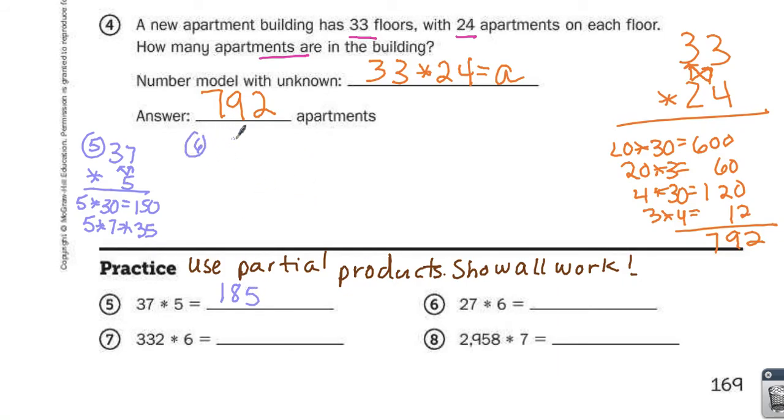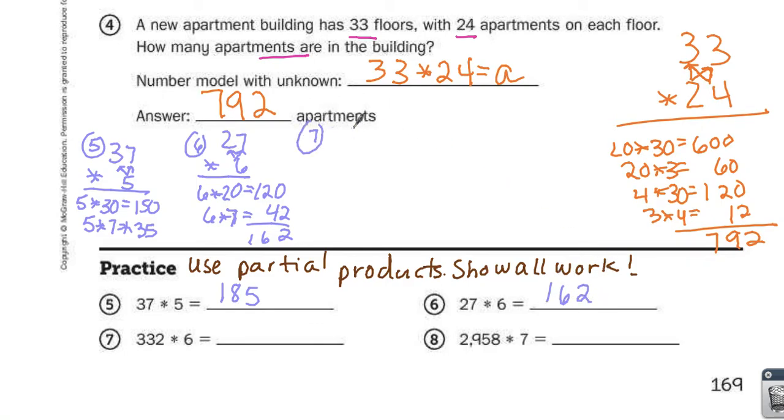Number 6, 27 times 6. 6 times 2 equals 12. Oh, except it's not 6 times 2. The 2 is in the tens place, so it's actually 6 times 20, which equals 12 with a 0, or 120. 6 times 7 is 42. Add them up, 162.